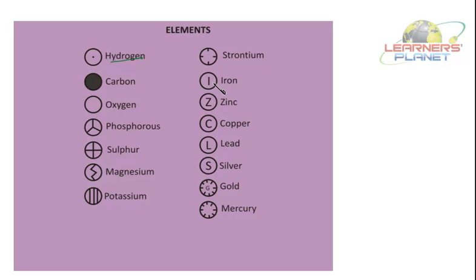Iron, it was a circle with I. Zinc, circle with Z. Copper, a circle with C. Lead, a circle within which there is L. Silver, a circle within which there is S. Then gold, and then mercury. So these are the pictorial symbols which were given by Dalton.